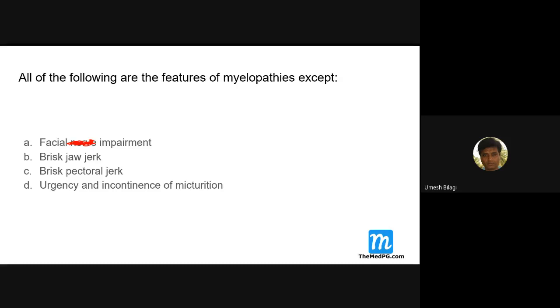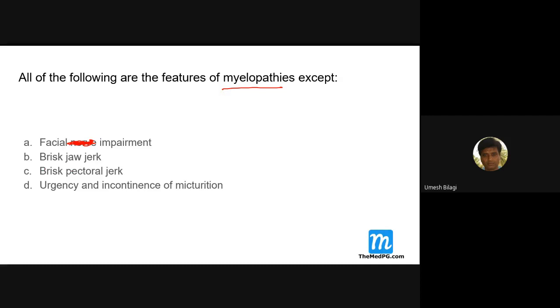All of the following are features of myelopathy: facial impairment, then brisk jaw jerk, brisk pectoral jerk, urgency or incontinence of micturition. Brisk pectoral jerk, sir? Brisk pectoral jerk. Myelopathy.